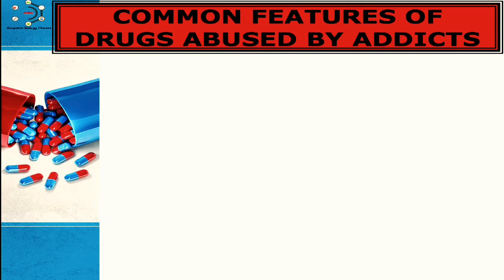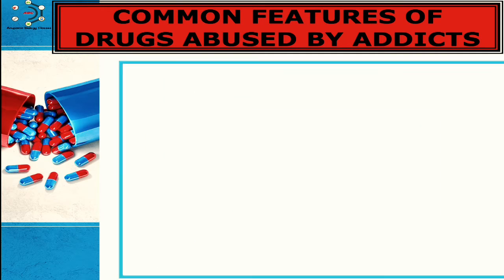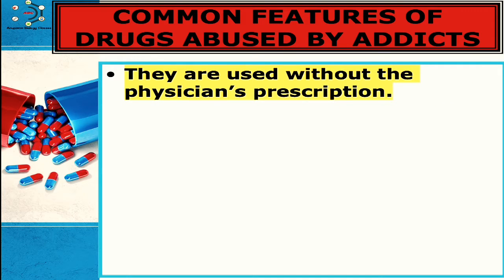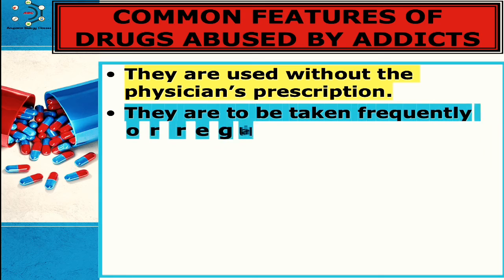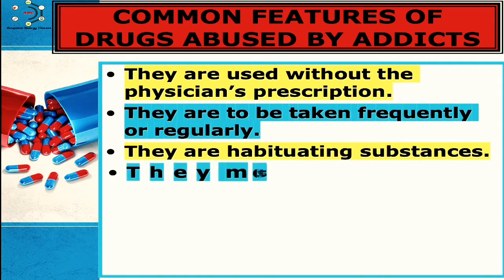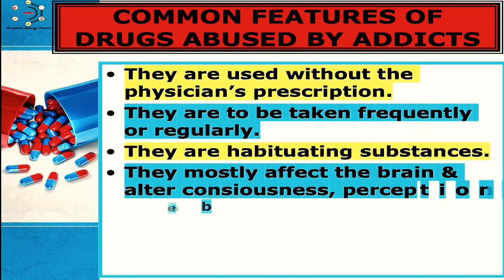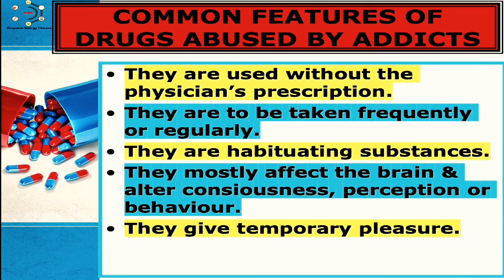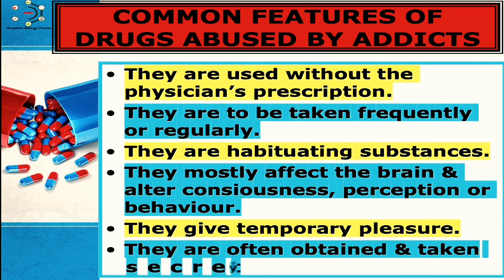The abusable drugs have certain common features. The first one is they are used without the physician's prescription. They are taken frequently or regularly. They are habituating substances. They mostly affect the brain and alter consciousness, perceptions, or behavior. They give temporary pleasure. They are often obtained and taken secretly. So, these are the common features of the drugs abused by addicts.